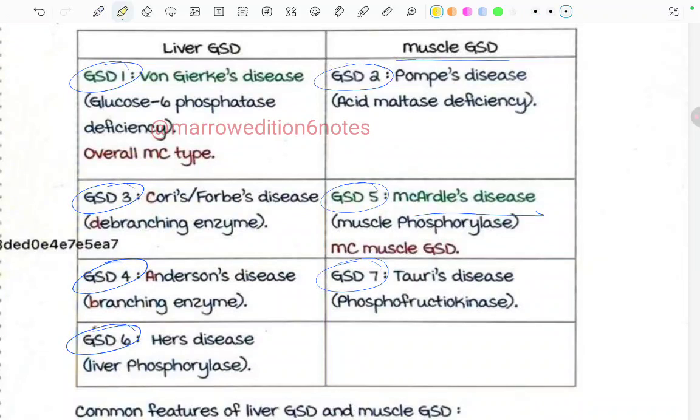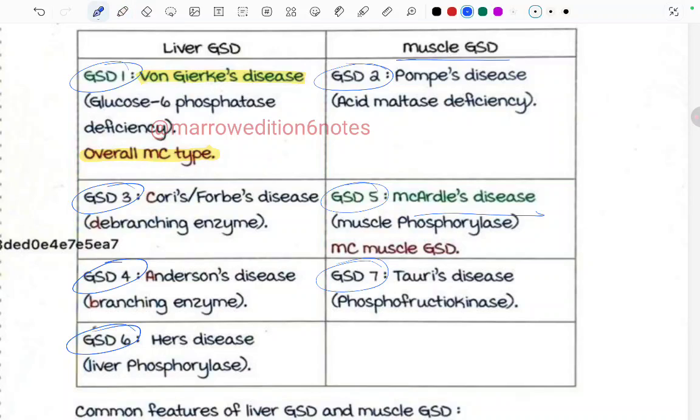GSD1 is called von Gierke's disease. There is glucose 6 phosphatase deficiency, and this is the most common type overall. GSD2, which is the muscle glycogen storage disease, is also known as Pompe's disease, and there is acid maltase deficiency. GSD3 is known as Cori's disease.